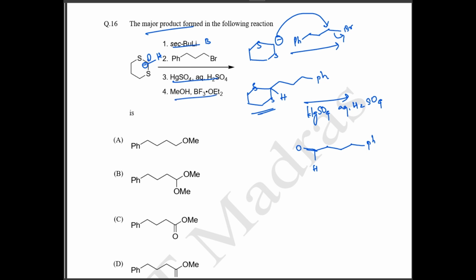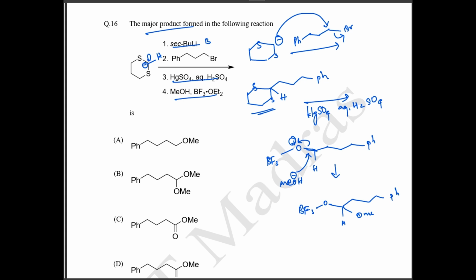And next we have your methanol with Lewis acid. Okay, your BF3·OEt2 is nothing but your Lewis acid. So the Lewis acid is going to form your BF3 like this. This is going to have a positive charge. And one of your MeOH, right? So one of your methoxy groups is now going to attack here. So thereby it stabilizes the positive charge. So this is going to form again BF3, oxygen, hydrogen. Again it will have the rest of the phenyl groups like this, and it also has one methoxy group.